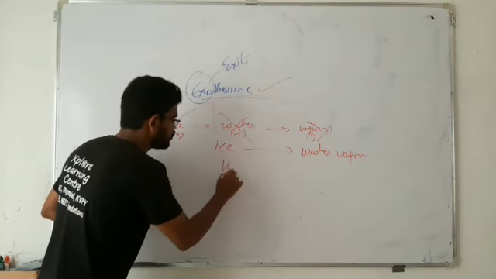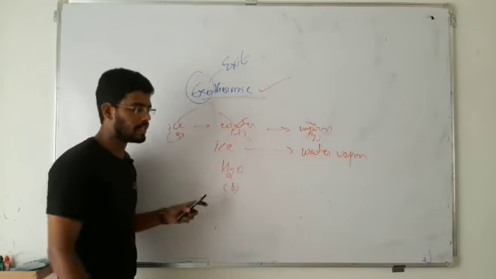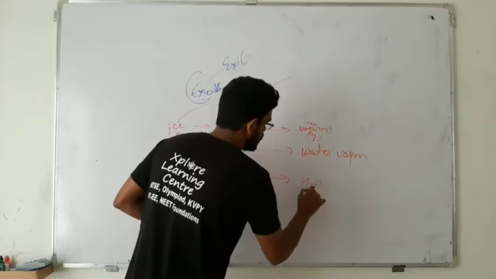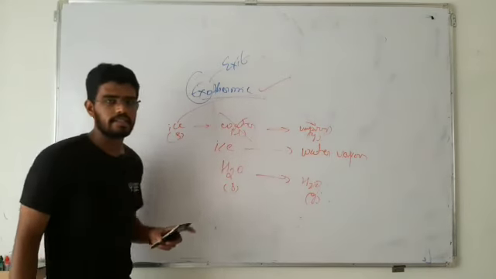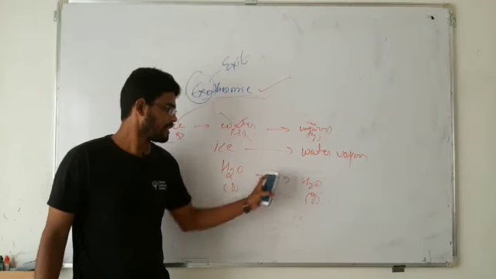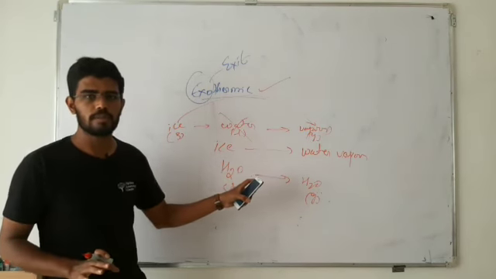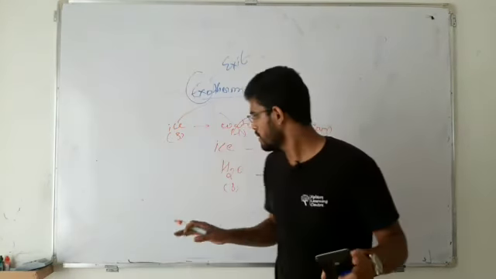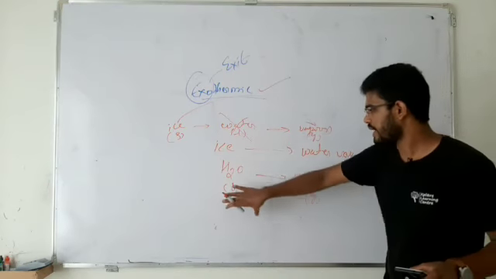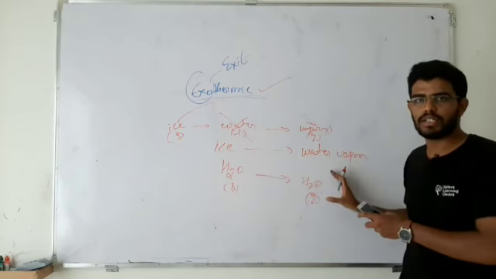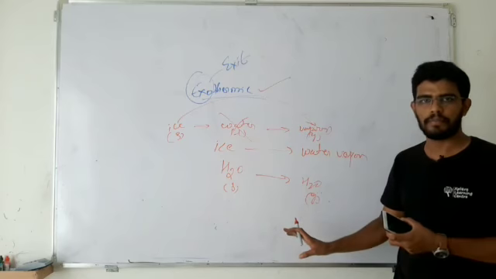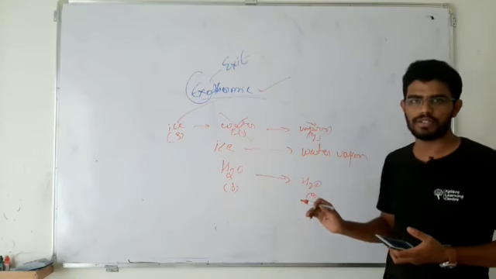Now you see, H2O in solid state has got converted into H2O in gaseous state. Is there any change in the chemical composition of the compound? No. So this is again a physical process where water remains water, but only the state has changed. So that is again a physical change, right?